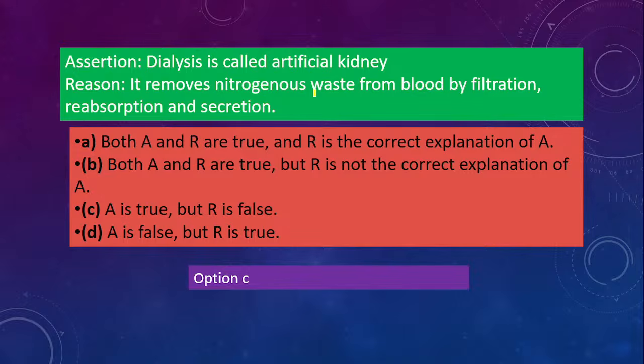It removes the nitrogenous waste but it only filters it. Reabsorption, secretion वो सब नहीं करता है. That is done by the real kidney in your body. Dialysis machine सिर्फ filter करेगा, secretion and all it will not do. So it is wrong. It will only purify and remove the waste through filtration, बाकी सब चीज़ फिर से किडनी में जाके होगा. So it's a little bit tricky, so be careful.